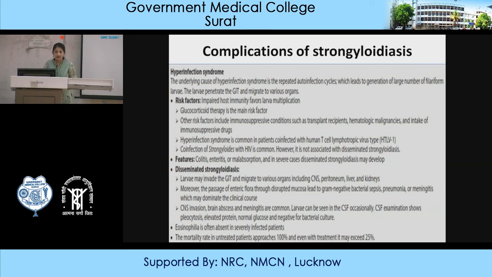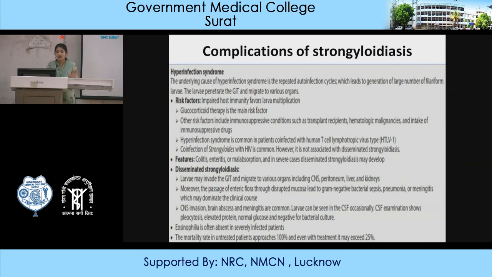The underlying cause of hyperinfection syndrome is repeated autoinfection. Sometimes there are bad hygienic conditions or an immunocompromised patient. You will find hyperinfection syndrome-like conditions, which lead to the generation of a large number of filariform larvae inside the body. The larvae penetrate the GIT and migrate to any organ.